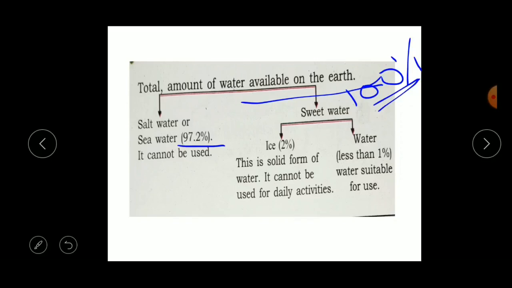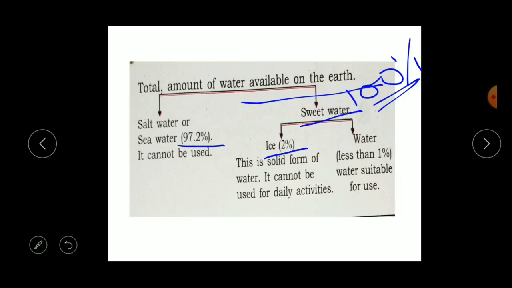Can we use the salt water for drinking, for washing? No, we cannot use, right? It is very salty. So 97.2% of water consists of sea water. And the remaining water, that is sweet water, in that sweet water, 2% of water is in the form of ice. The 2% of water, which is fresh water, or it is also called sweet water. Okay, so it is in the form of ice. So this is in the solid form, right? So it cannot be used for daily activities.